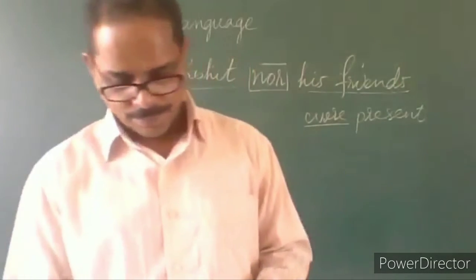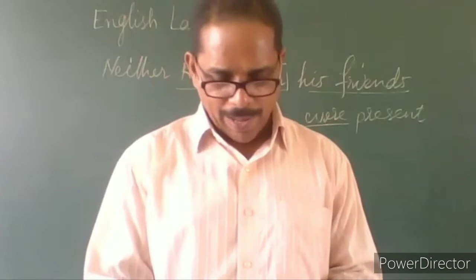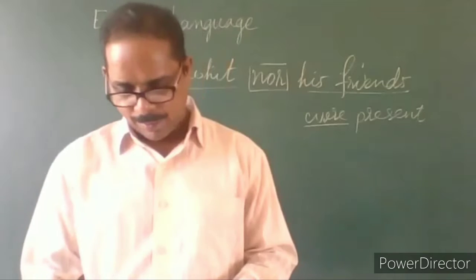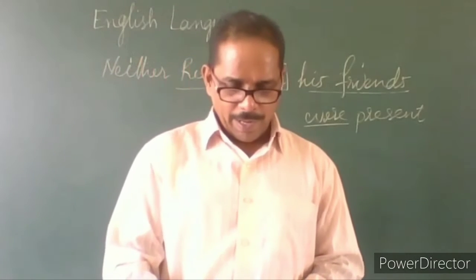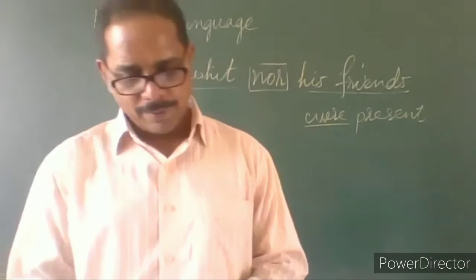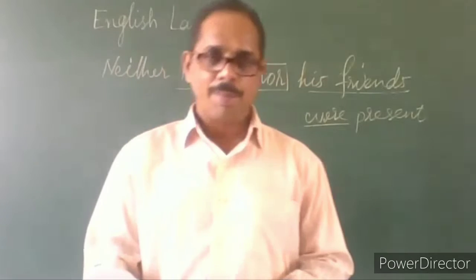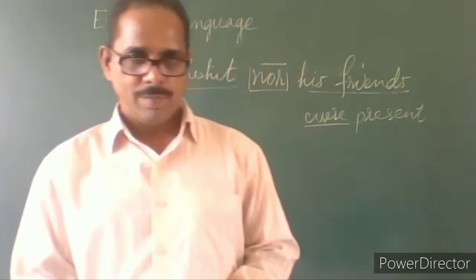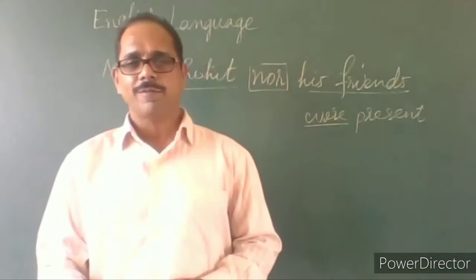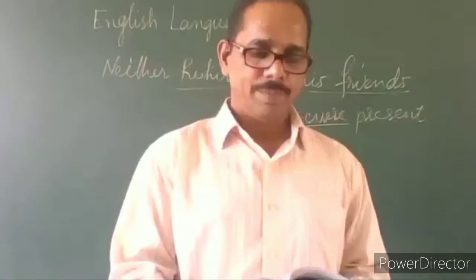Nitin or his brothers are to be blamed. Nitin or his brothers are to be blamed. Why plural verb? Because there are two different numbers. Nitin is singular and brothers is a plural. Therefore, we will take a plural verb and it has to be placed close to the plural subject brothers.